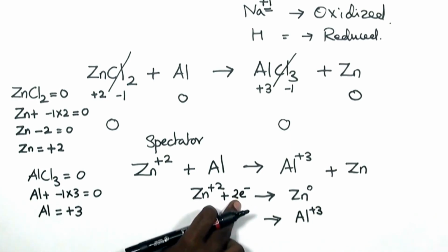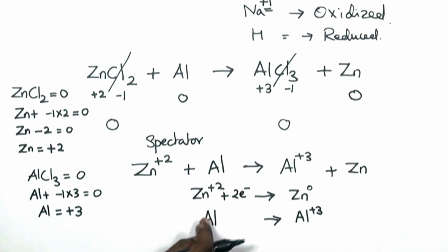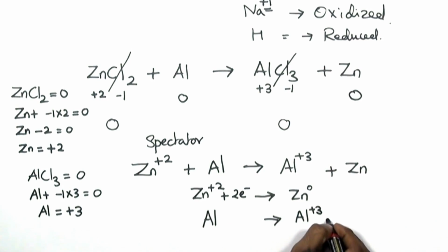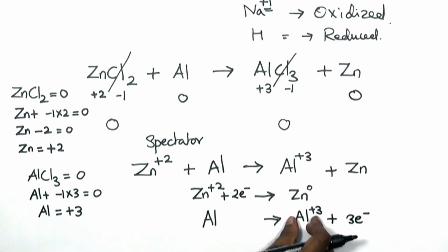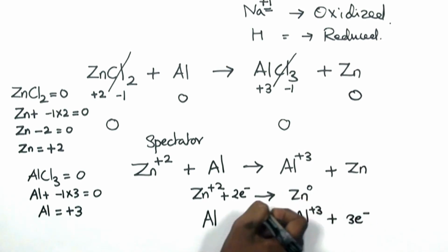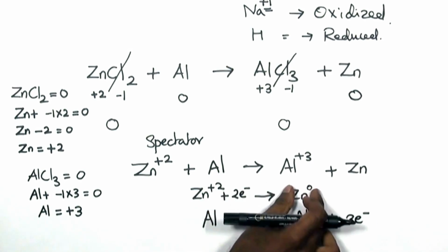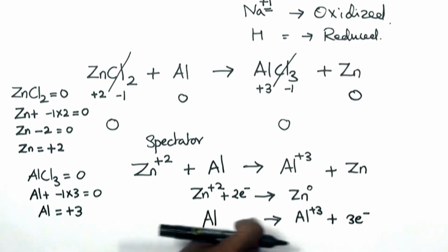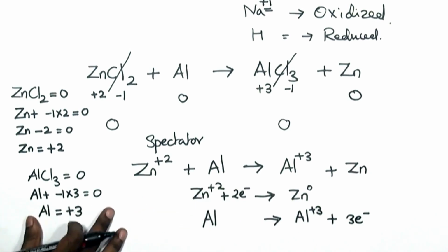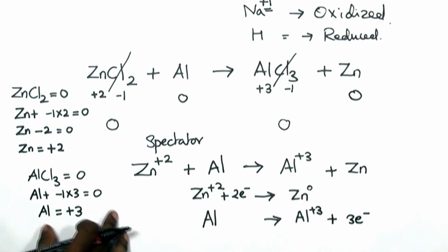But from where are these electrons gained? From aluminium. So aluminium loses 3 electrons to form aluminium ions. So these electrons are gained by zinc, so that it will get reduced. But how did I decide that aluminium loses electrons and zinc gains electrons? We need to have an idea of the reactivity series.